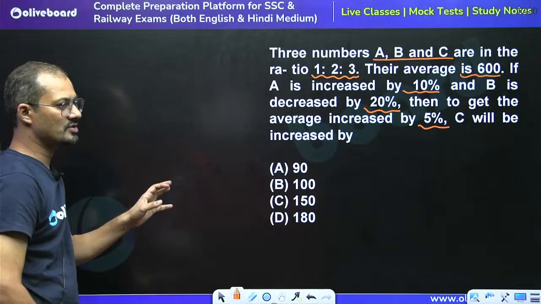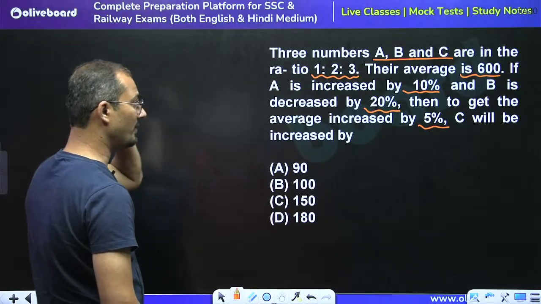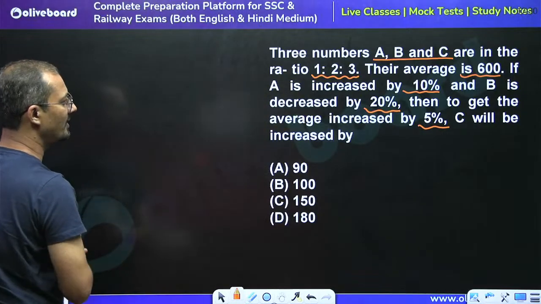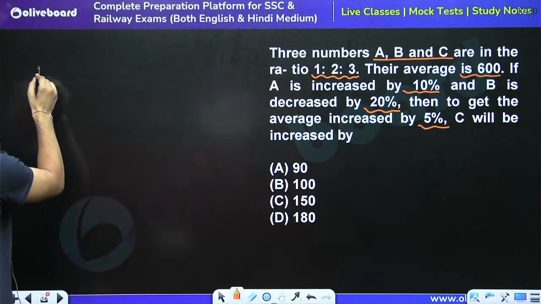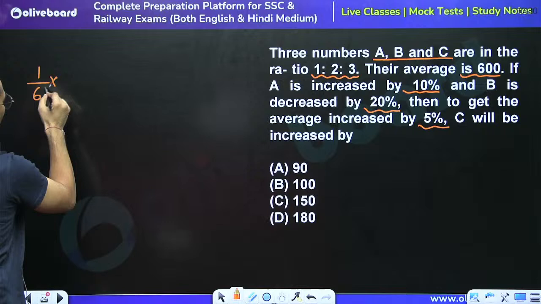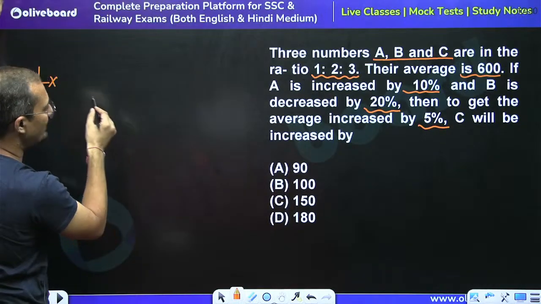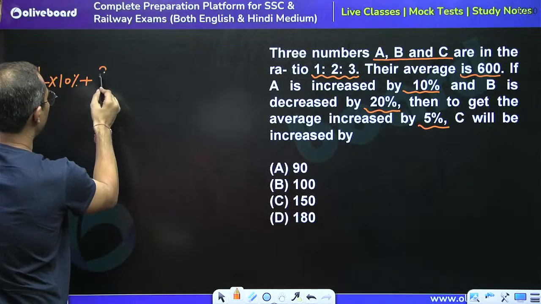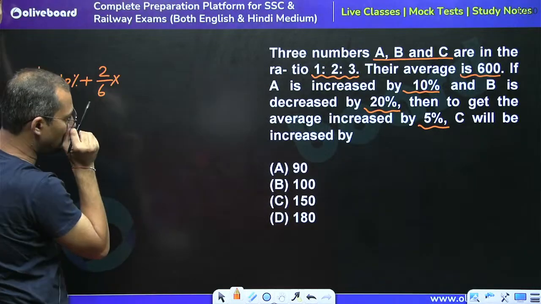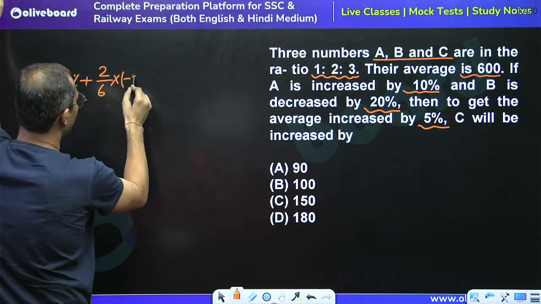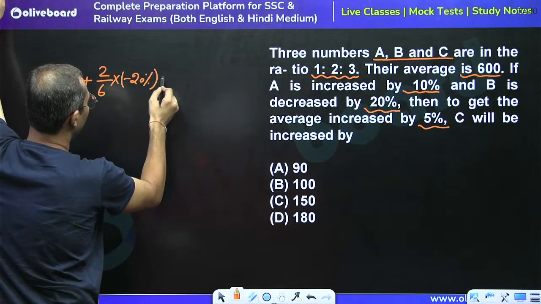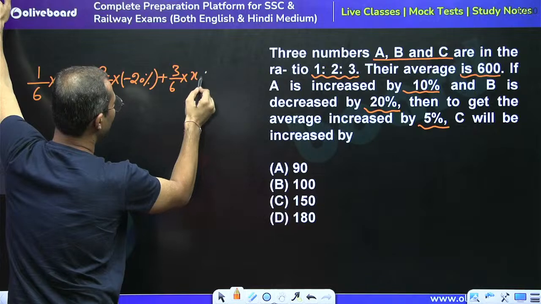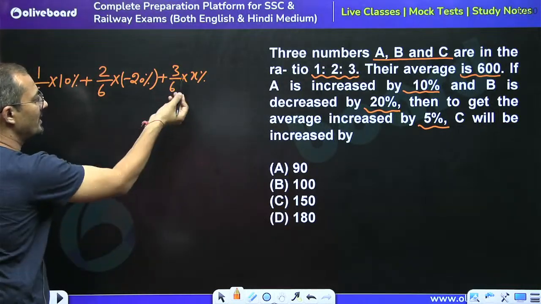So here we can use the weighted average method, right? The ratio of A, B, C is 1:2:3. So the A part is 1/6, and it is increased by 10%. What is the portion of B? B is 2/6, and it is decreased by 20%, so taking minus 20%. And the portion of C is 3/6. Let this be increased by x%.